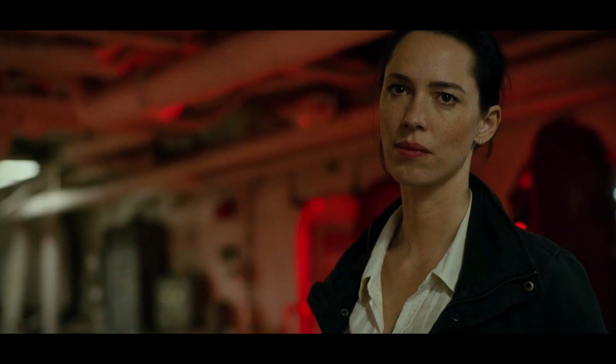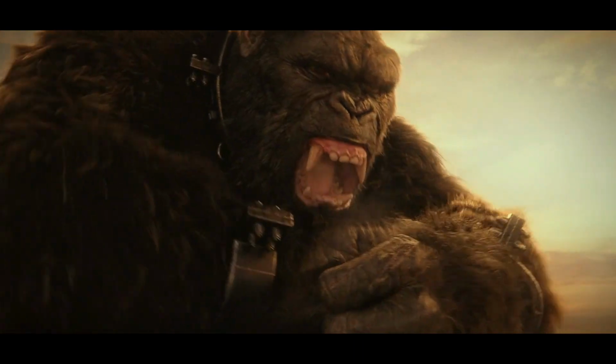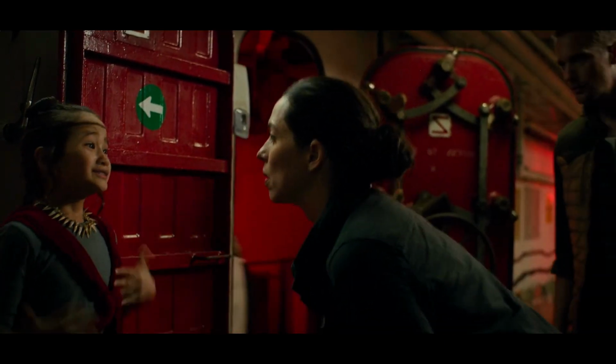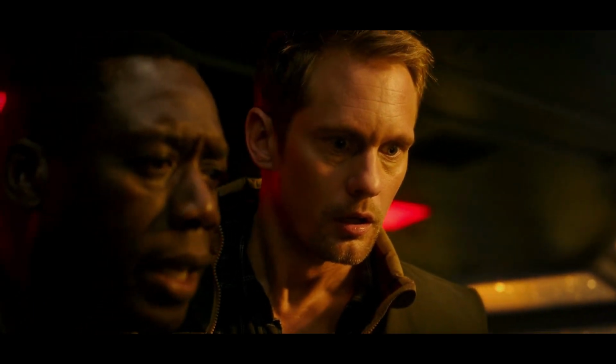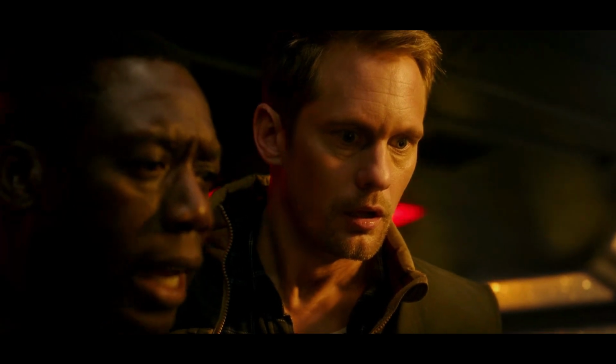Then we see that suddenly an alarm starts ringing inside the ship where Kong was. The alarm was installed using advanced technology on the ship. If Godzilla's presence is detected, it will automatically sound. On the other hand, Kong's friend, the little girl, communicates through gestures that Godzilla is on their path. Then the little girl informs Dr. Dana about this. Then Dr. Nithin tells everyone purposefully that Godzilla is coming, so it's necessary to release Kong to fight Godzilla and protect them.